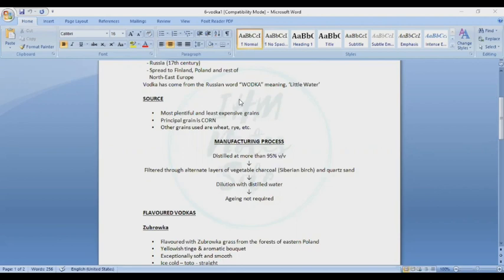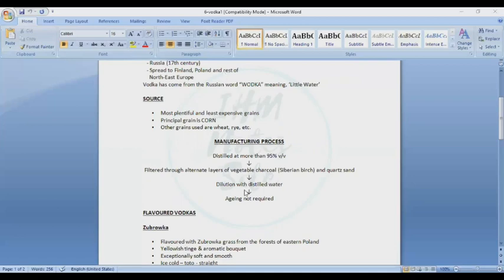Okay, let's talk about the sources of vodka. The most plentiful and least expensive plants are used. The principal grain is corn. Other grains used are wheat, rye, etc. One more thing I want to tell you is that some distilleries flavor vodka with the addition of flavored ingredients, and these are quite popular in the market. For example, Zubrowka Polish vodka is flavored with Zubrowka grass, which gives a light green color and a nutty aroma.